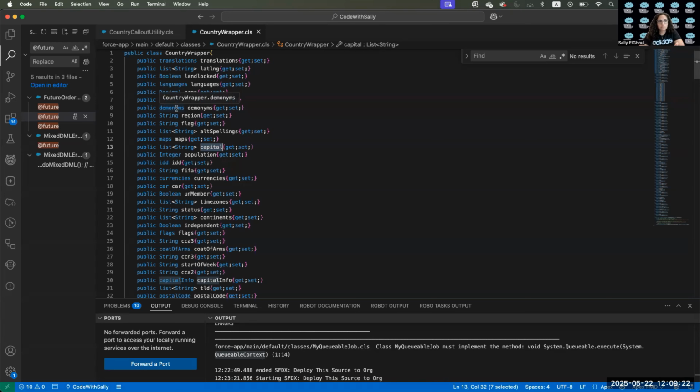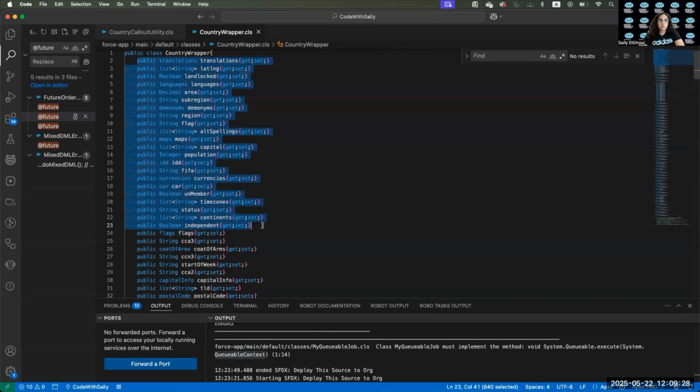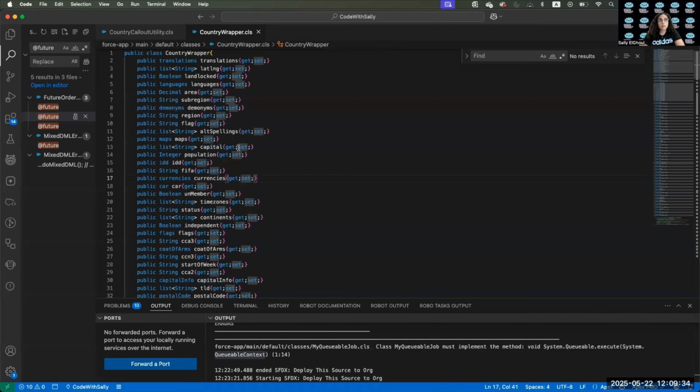The question is, when we work with an API and we have such a huge response or JSON, do we have to have all of those parameters? Let's assume I'm just interested in the country, in the capital. Do I need to have everything else for the JSON or the wrapper class to have everything so we can parse the JSON return?